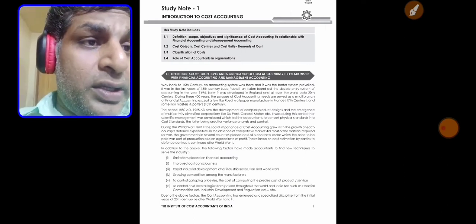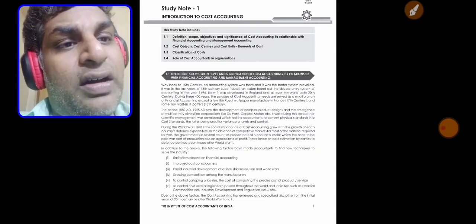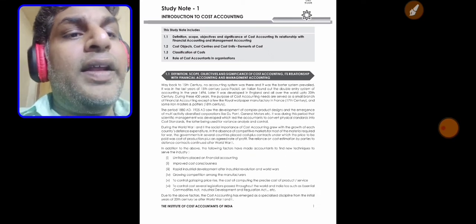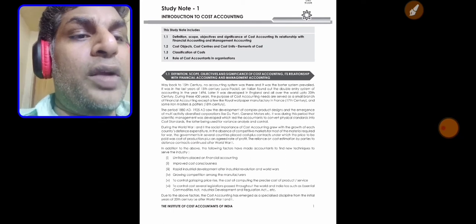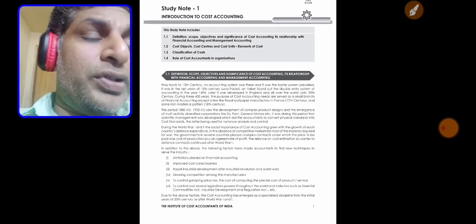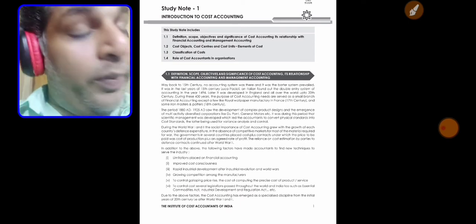Etc. It was during this period that scientific management was developed, which led the accountants to convert physical standards into cost centers, the latter being used for variance analysis and control. During World War I and II, the social importance of cost accounting grew with the growth and needs of defense expenditure and the absence of competitive markets for the material required for war.